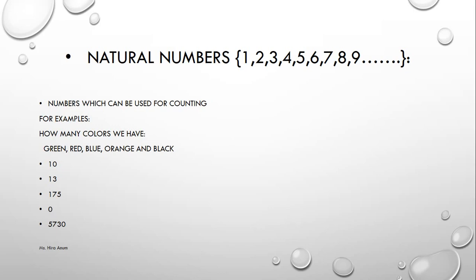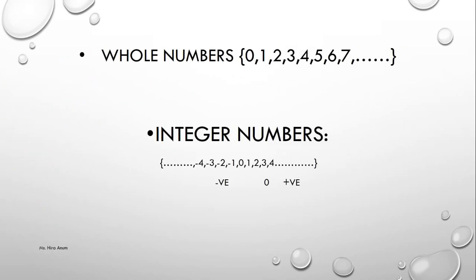After 9 we will see 10. 10 is made of 1 and 0. We need 0 for 10. So we start from 0, 1, 2, 3 in whole numbers. When we talk about whole numbers, they start from 0, 1, 2, 3 because we include 0. So our whole numbers start from 0, 1, 2, 3, 4, 5 and so on.